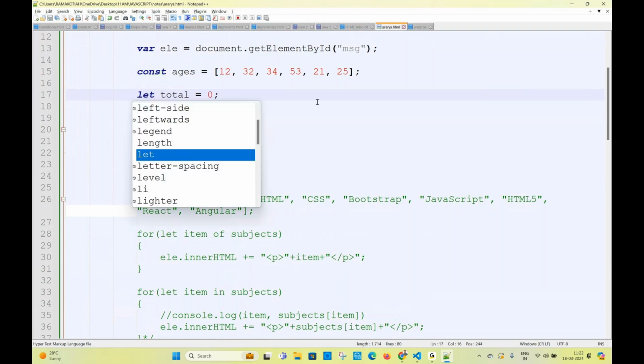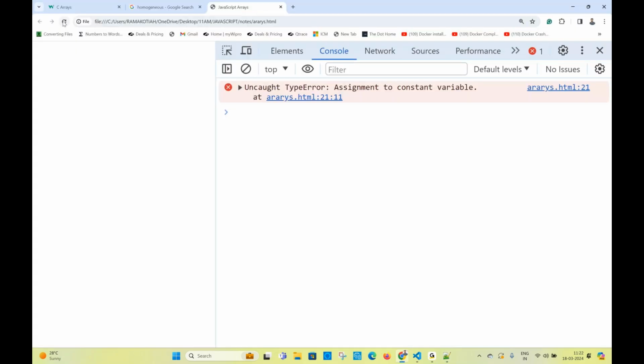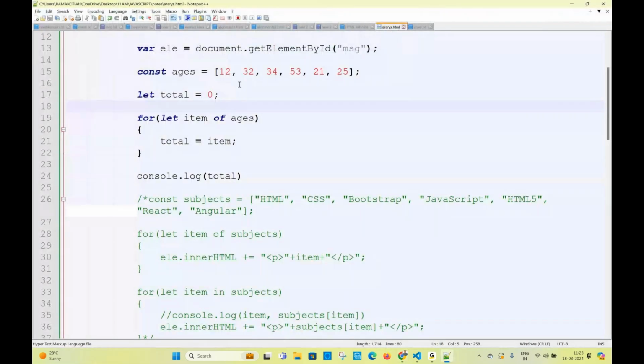No problem. What is the output now? As you said, 25. Why are you getting 25? We are assigning the value. Initially 0, 0 is overridden with 12, 12 in the next loop is overridden with 32, in the next loop 32 is overridden with 34, like this. But this time I'm writing plus equal to item. Then what is the output? It is going to be 177.